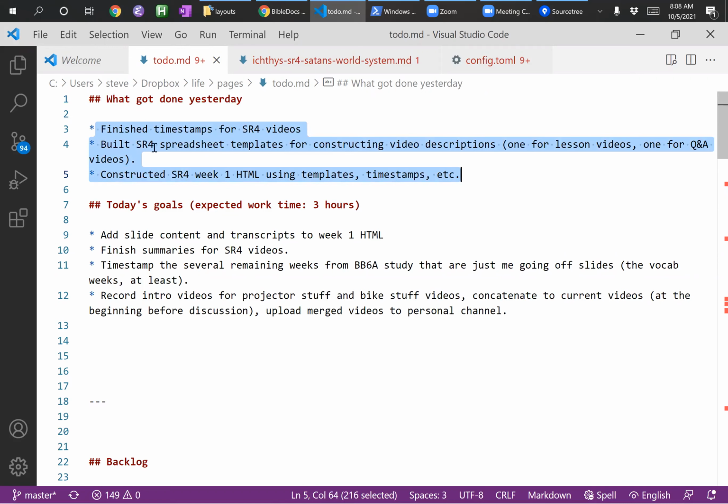I built spreadsheet templates here for constructing video descriptions. I'll go show those in a second. And I also constructed the HTML page that I'm going to be having all of the video content on my ministry website. Well, I built the HTML page and got the first week basically set up how I want it.